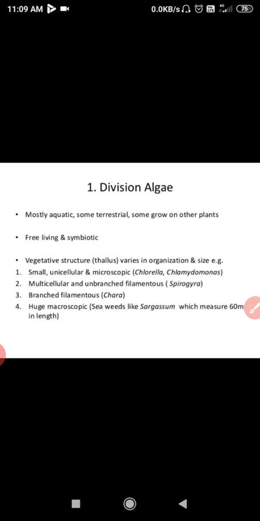The next is multicellular and unbranched filamentous, a very well known example being Spirogyra. The third is branched filamentous, Chara. It is also a visible structure; you can see it by naked eye also. And the next is huge macroscopic seaweeds like Sargassum, which measure up to 60 meters in length. Very huge in size, isn't it?